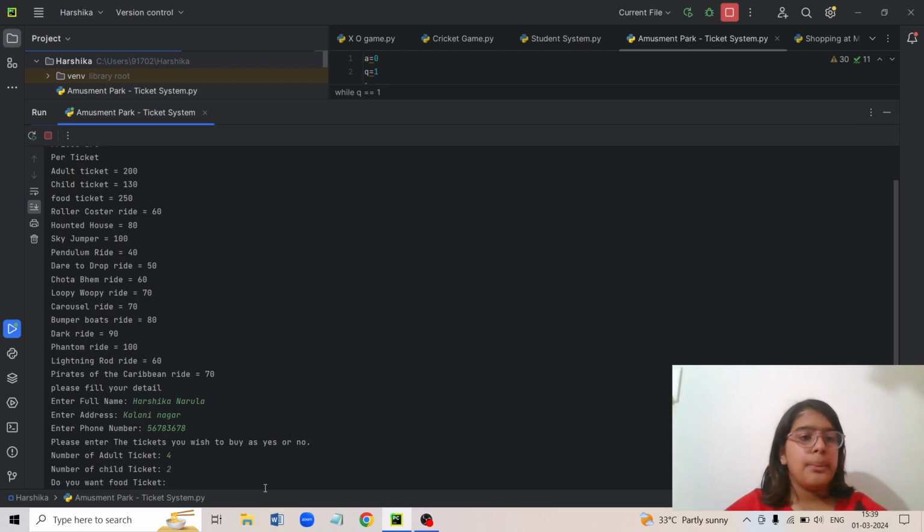Here it will automatically do 4 into 200, as we have entered 4 and the price of an adult ticket is 200. You can put any prices. It's not compulsory that you need to put a particular price. Now it is showing us, do you want a food ticket? It will go in the same order that we had displayed here, but if you want to jumble the order, you can. It's up to you.